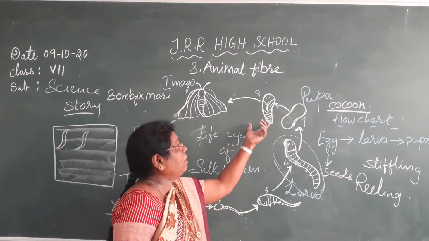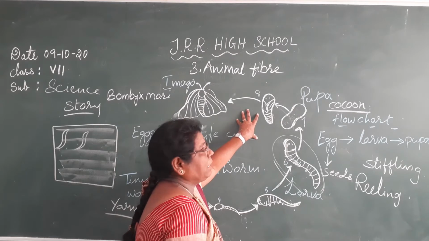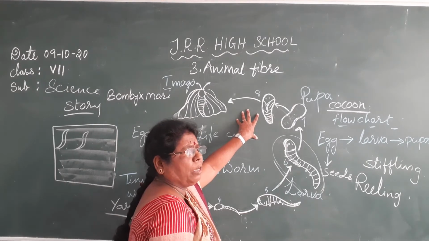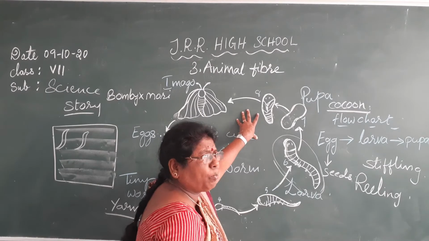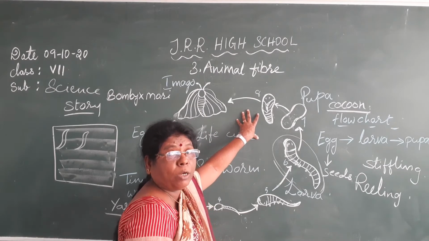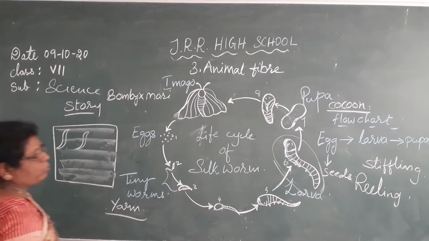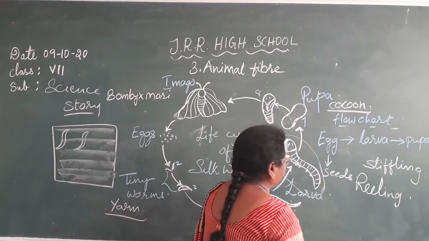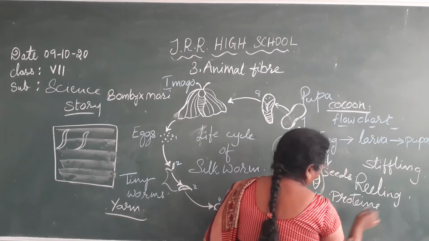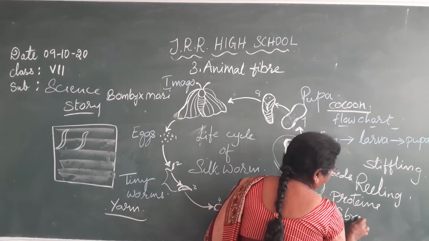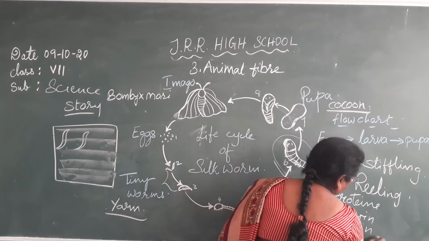So this is about the life cycle of the silk moth. Here, the silk fiber you are getting is from the animal only, that is the silkworm only. It is made up of mainly proteins. What are the proteins present in this? Fibroin and sericin. These are the proteins.